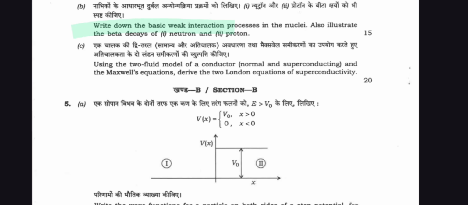And question number b is here. Write down the basic weak interaction processes in nuclei. Also illustrate the beta decay of a free neutron and of protons. Question number c: using the two fluid model of a conductor, normal and superconducting, and the Maxwell equations, derive the London equation of superconductivity.